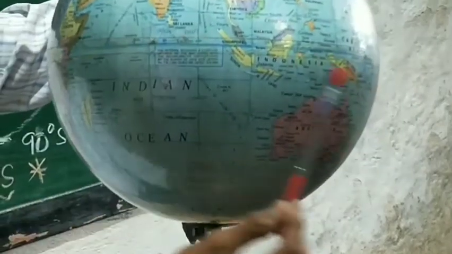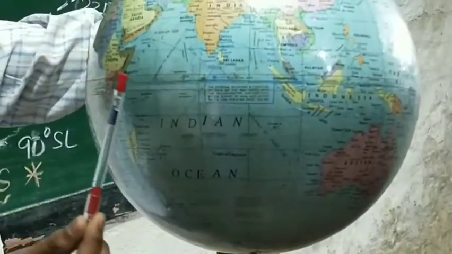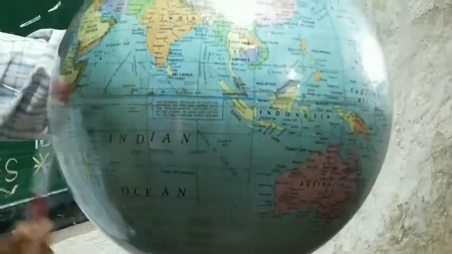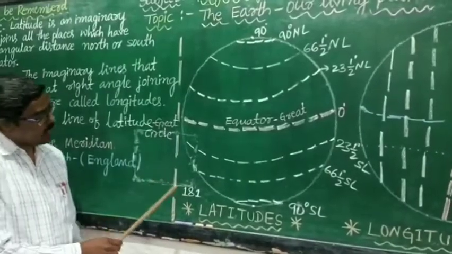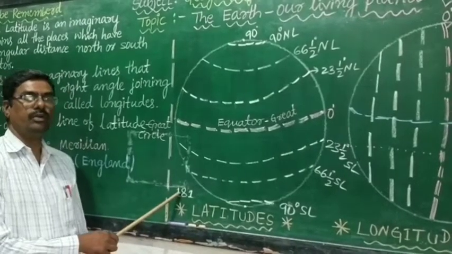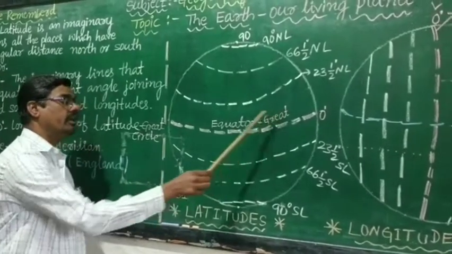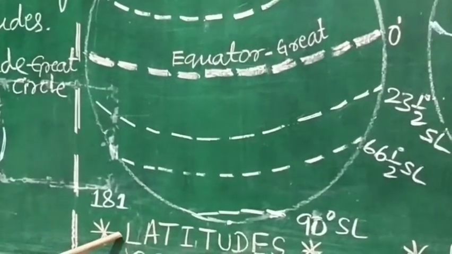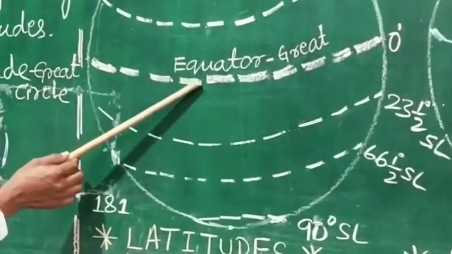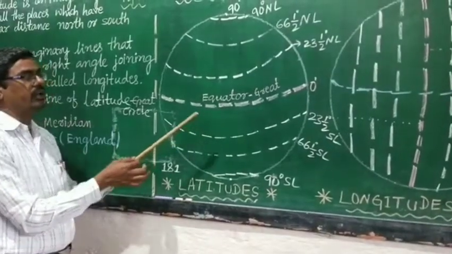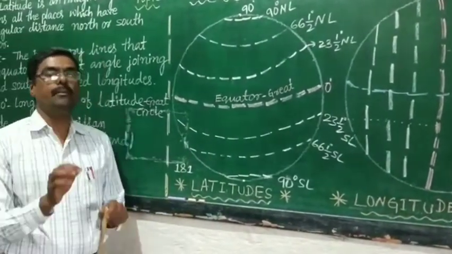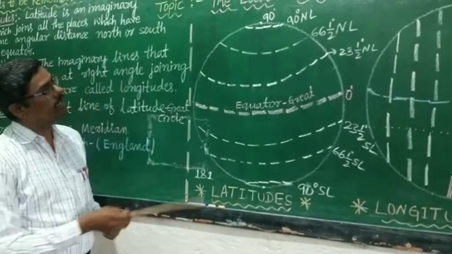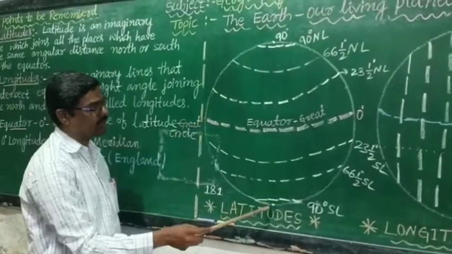Including equator, there are 181 latitudes on the globe. Dear students, how many latitudes on the globe? Including equator, there are 181 latitudes on the globe. The difference between one latitude to another latitude is 110.4 kilometers.